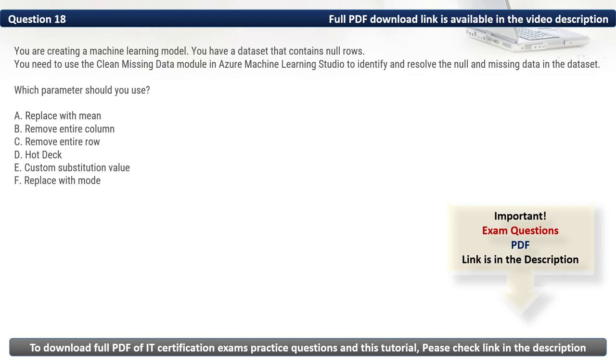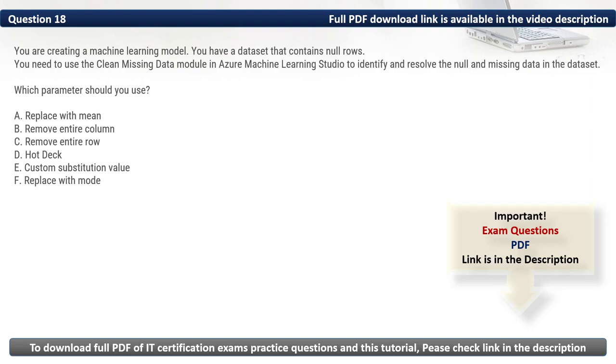Firstly, let's eliminate the incorrect options. We have A. Replace with mean. It fills missing values with the column mean, not removing rows. Then we have B. Remove entire columns. It removes columns instead of rows, which may result in loss of valuable data. Then we have D. Hot deck. It is a different imputation method not available in Azure ML Studio. Then we have E. Custom substitution value. It replaces missing values with a specified value instead of removing rows.